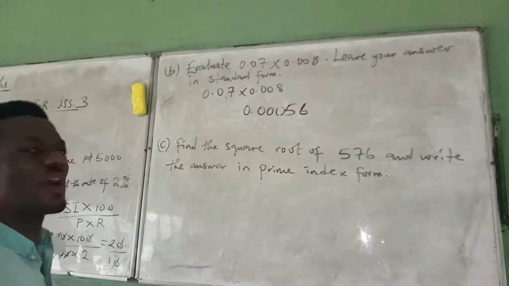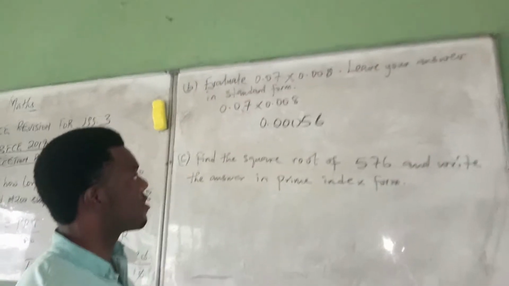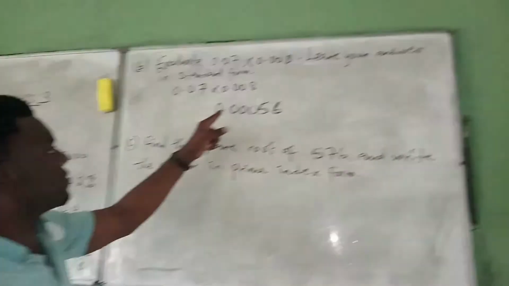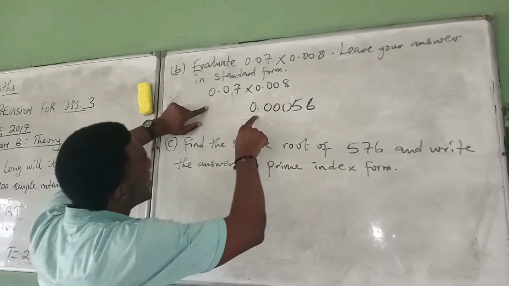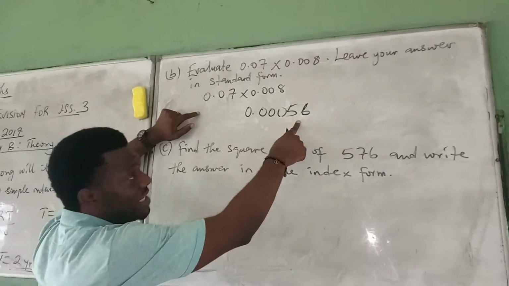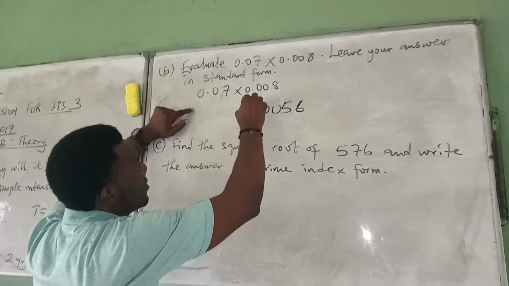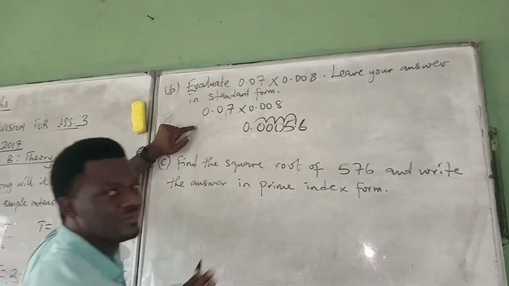Now they say leave your answer in standard form. You know that this is going to be a negative standard form. So you begin from the decimal place here and count till the first whole number, as we did in JS2. We have 1, 2, 3, 4.